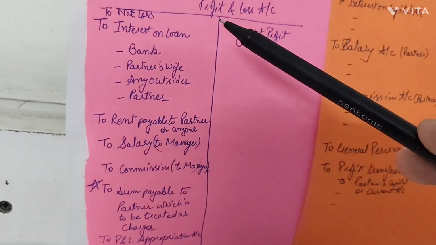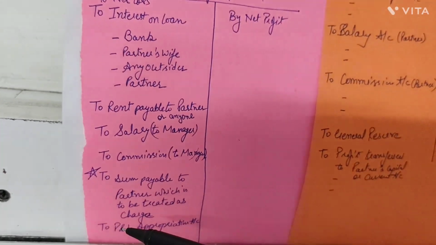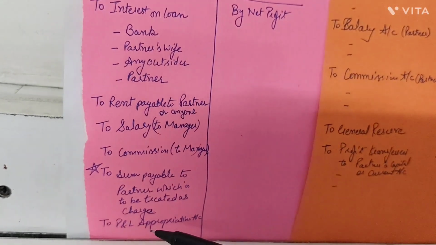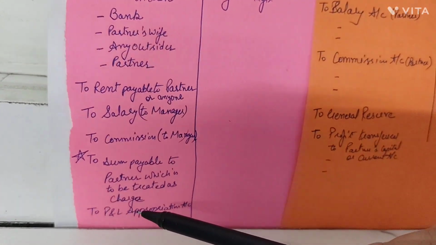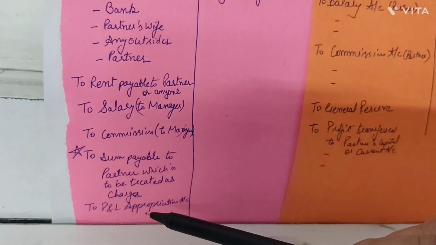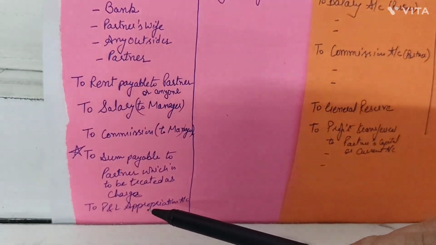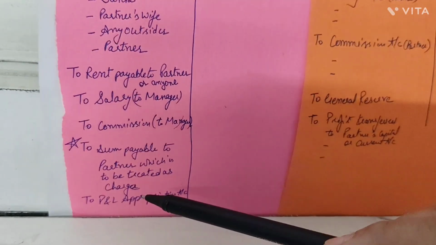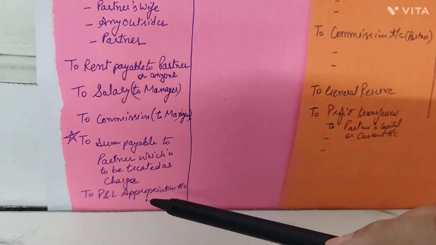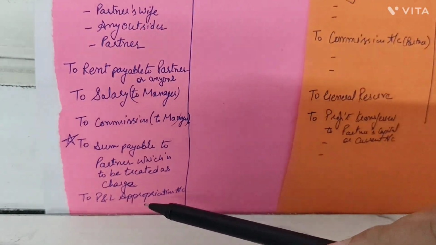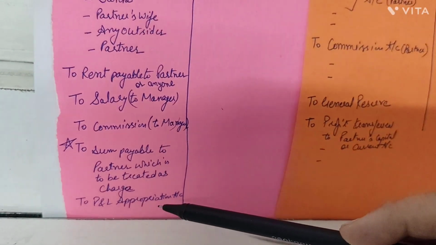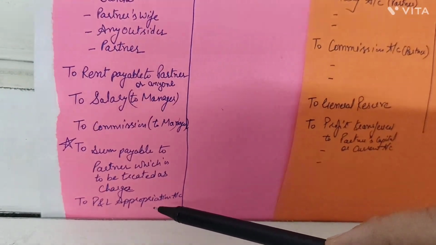Now, from this particular account, you will get a profit. If you get a profit, it will be transferred to the P&L appropriation account. And if there is a loss from this account, that will not be taken to the P&L appropriation account. That would be kept over here. I'll be discussing the point of the loss later on in this particular video only. But firstly, let's discuss the profit from the P&L account.